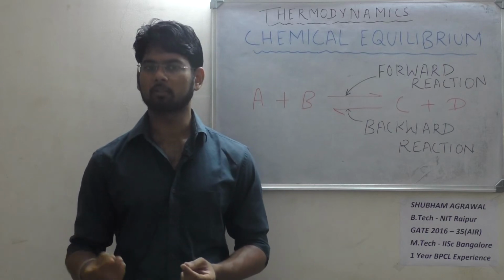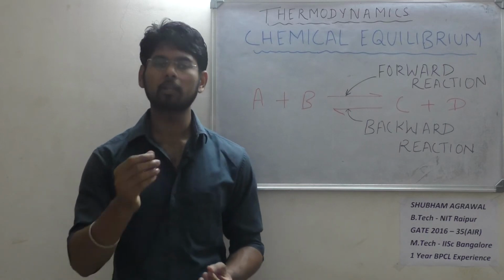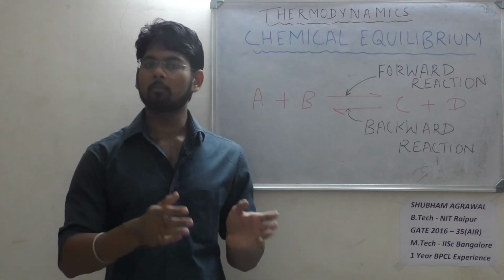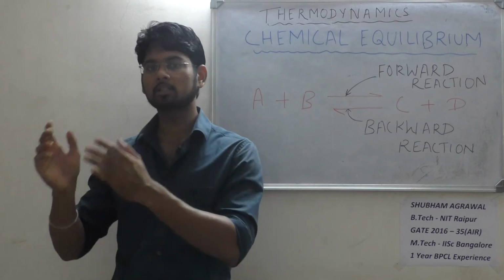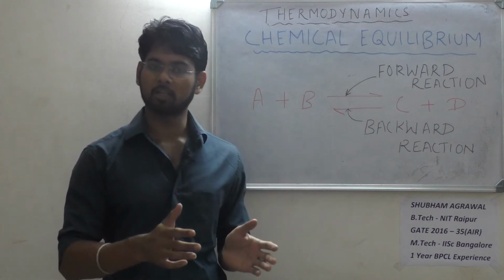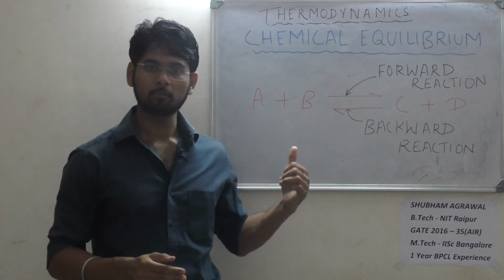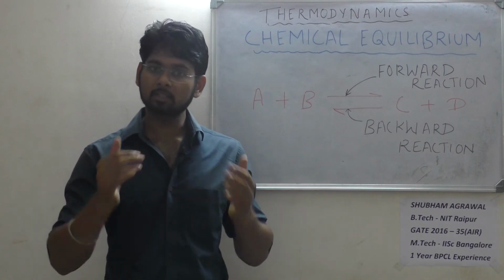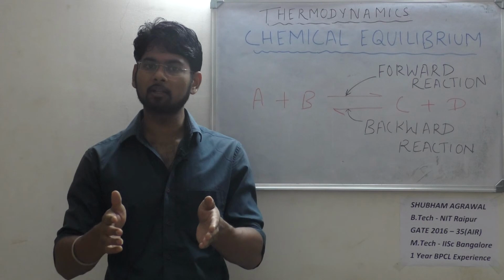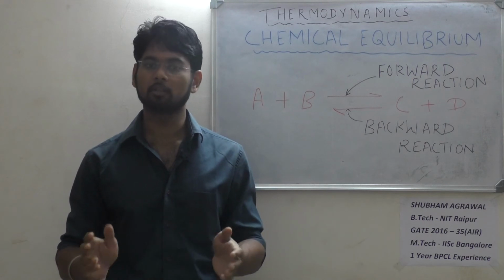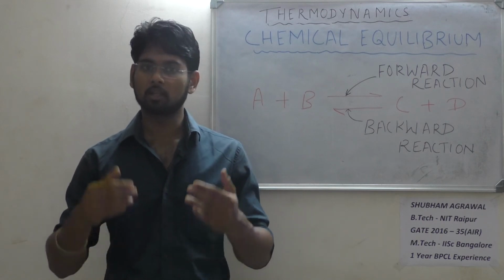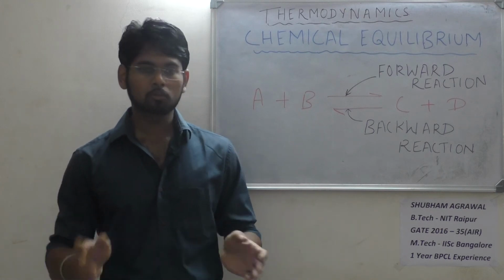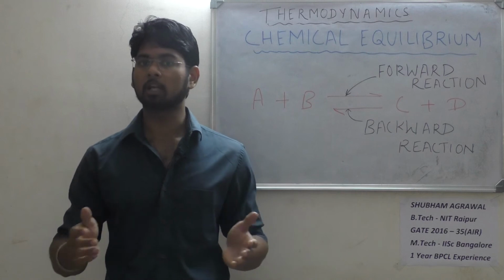Now what is taking place? Is the reaction not happening now? Actually, the reaction is taking place, but the amount of A and B that combine to give C and D is the same as the amount of C and D that combine back to give A and B. That is, the rate of forward reaction in this case is equal to the rate of backward reaction. So the reaction is taking place, but the net result remains constant. There is no change in the net composition of each component. So this was about chemical equilibrium.